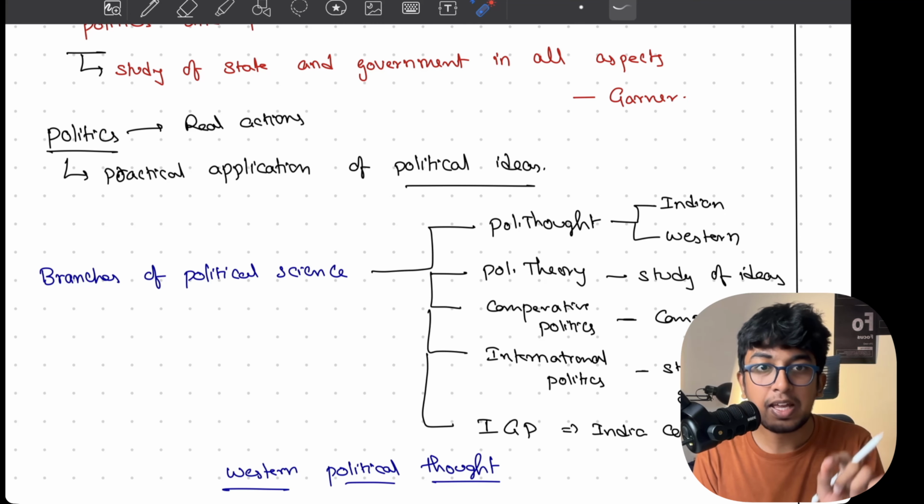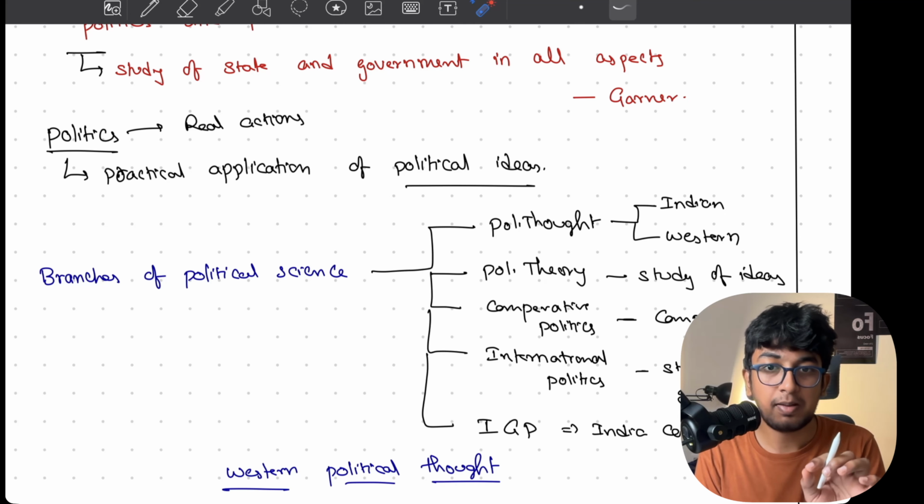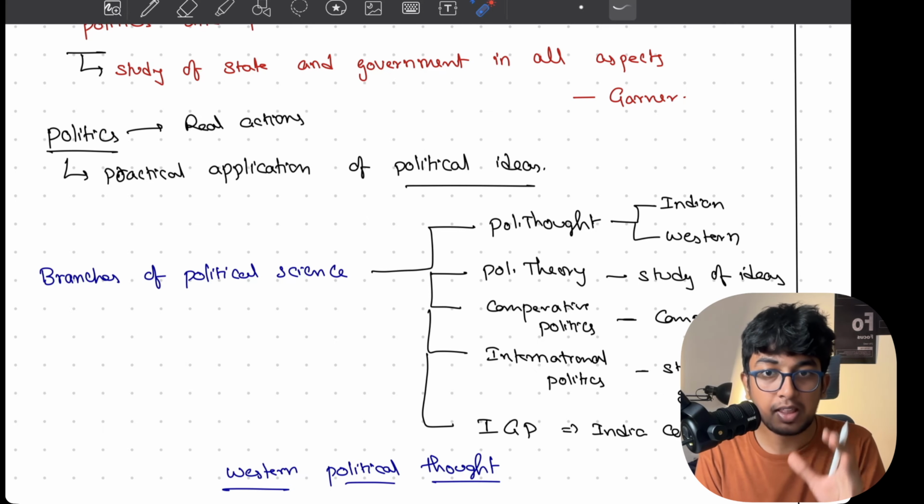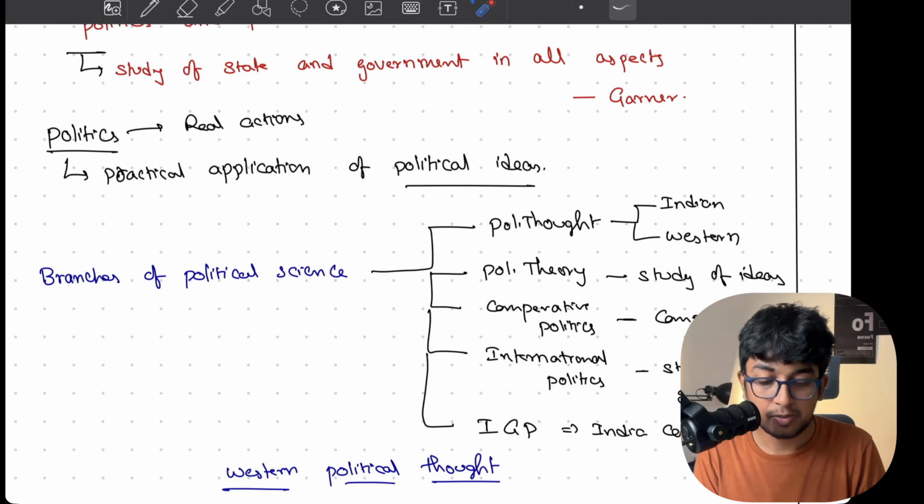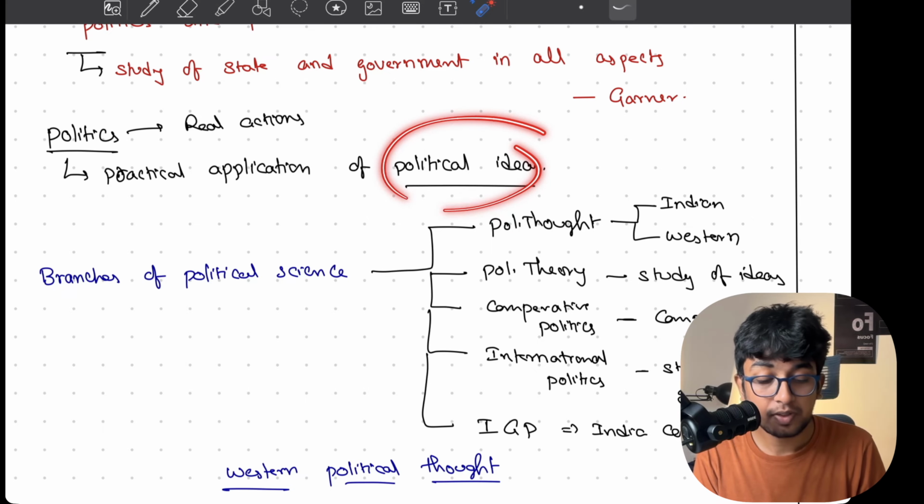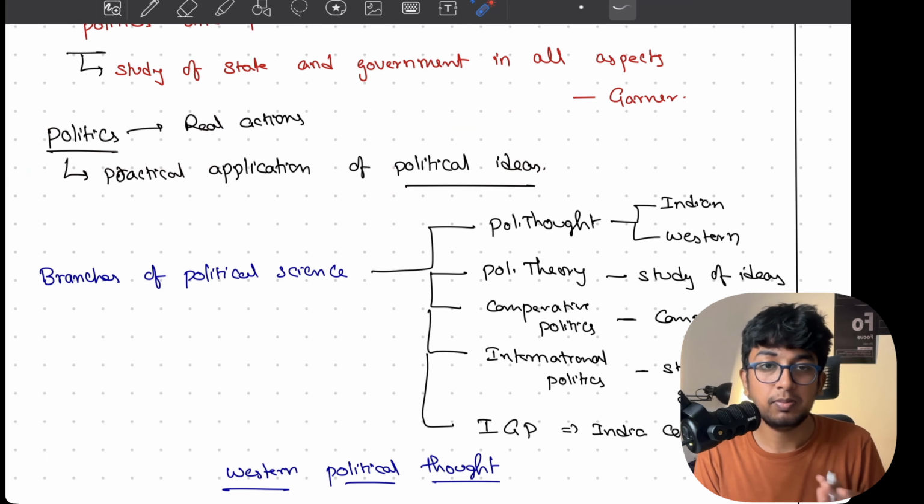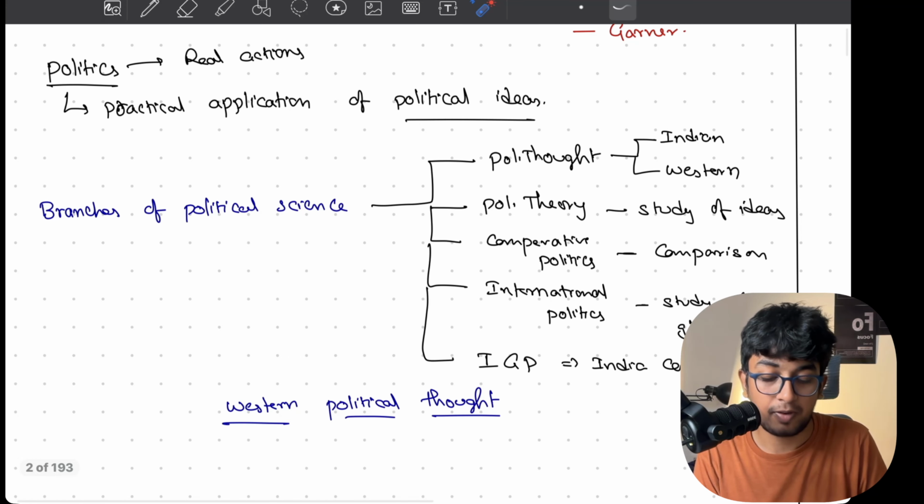If you apply that to India, that is politics. If you apply something, for example, leftism or rightism, to India, to Singapore, to the USA, to a population, then it is politics. That is applying a political idea to the practical world. Then it becomes politics. Simple. I don't want to drag this on.